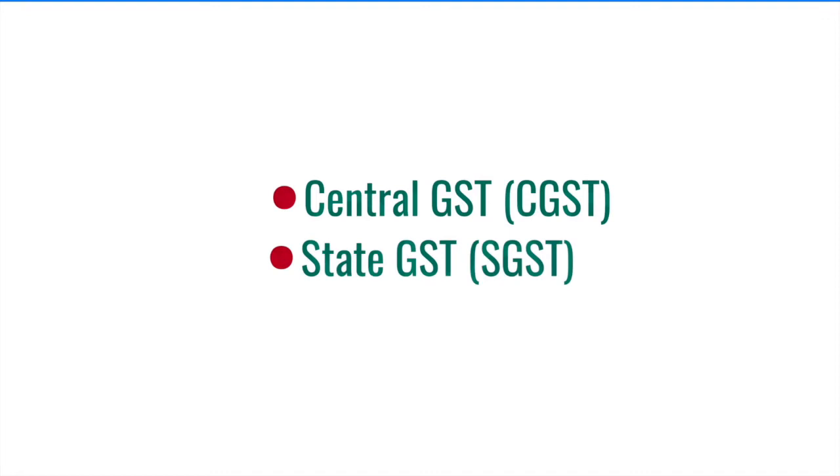The GST on goods and services are central GST, CGST, and state GST, SGST. The tax imposed by the central government is known as central GST, and the tax imposed by the state government is known as state GST.